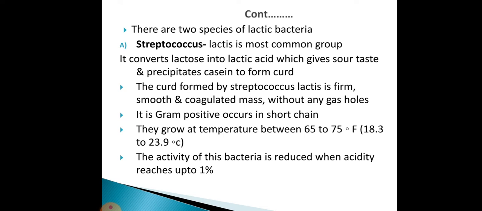It is gram-positive, occurs in short chains, and grows at a temperature between 65 to 75 degrees Fahrenheit, that is 18.3 to 23.9 degrees centigrade. The activity of this bacteria is reduced when acidity reaches up to 1%.